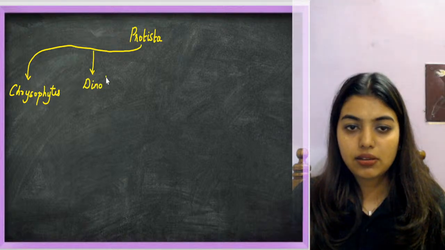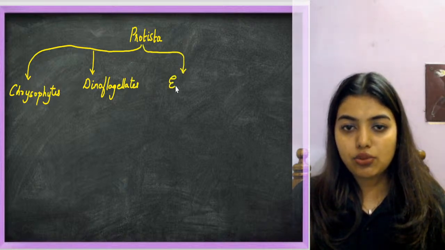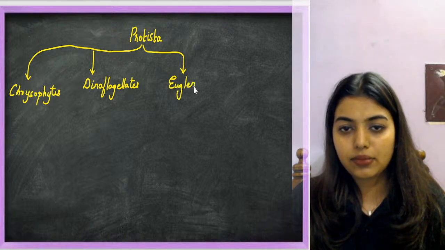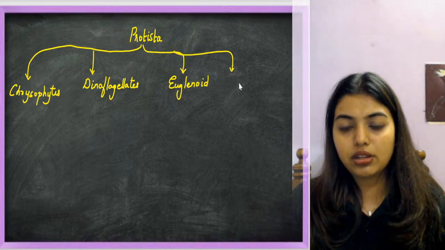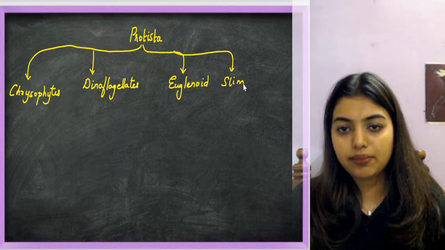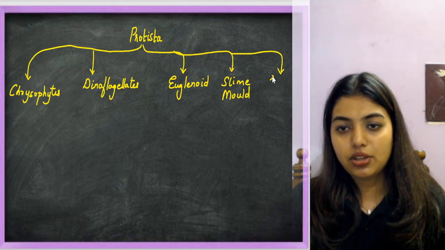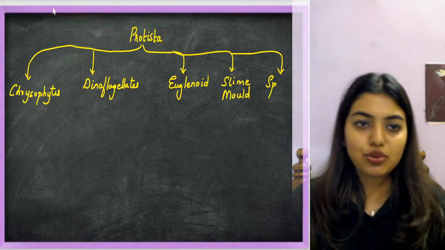Dinoflagellates. From there you come here, you have euglenoids. From euglenoids you come further, you have slime mold. From slime mold you come further, you have protozoans.